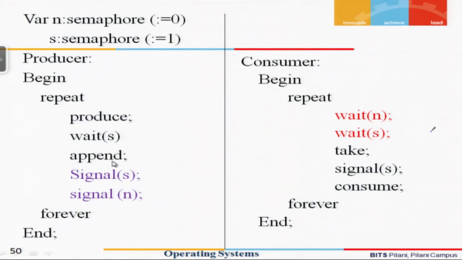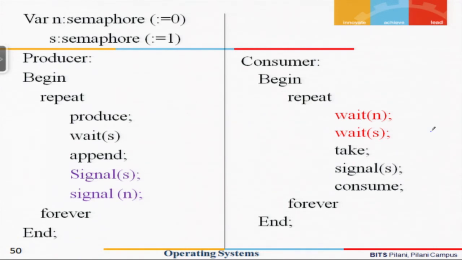So now it appends, meaning it keeps the item on the tray, and if it is an array or a buffer, it appends the item which is produced. Once the append operation is over, the producer has produced an item and successfully appended it into the buffer.